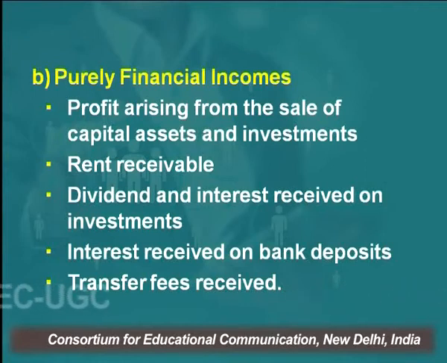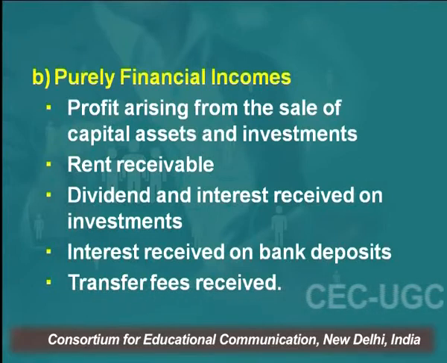Now similarly, there are certain incomes which you show only in the profit and loss account, the financial books. You don't show these incomes in the cost books, like profit arising from the sale of capital assets and investments. When I was talking of financial charges, I said loss from sale of capital assets and investments. Similarly, when you sell capital assets like machinery, there may be a profit. The book value of the machine is 1 lakh, but you dispose of it in the market to a needy person who pays 1,50,000 rupees. So the 50,000 profit which you earn, you show only in the financial profit and loss account, right?